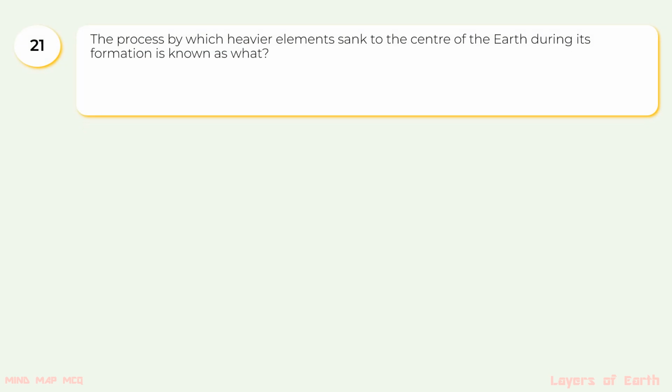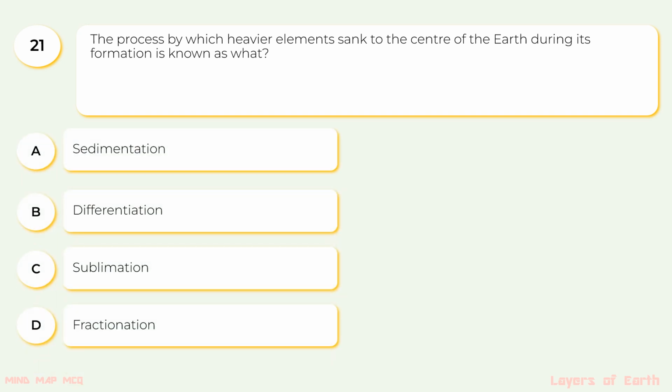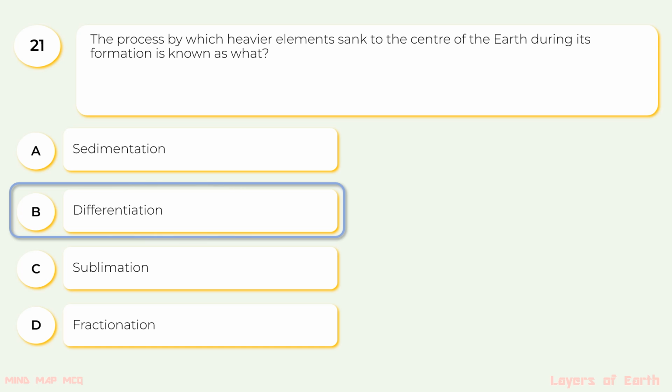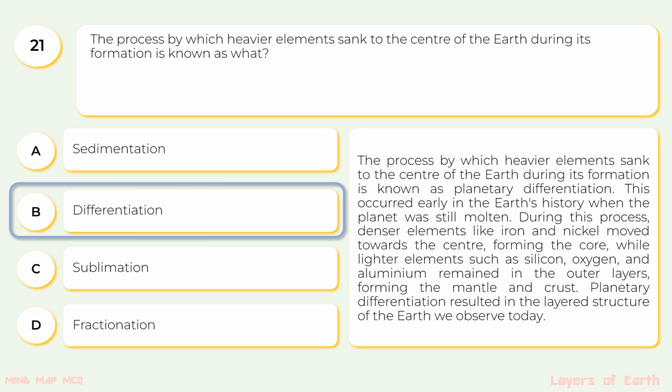21. The process by which heavier elements sank to the center of the Earth during its formation is known as what? A. Sedimentation, B. Differentiation, C. Sublimation, D. Fractionation. The correct option is B, differentiation.